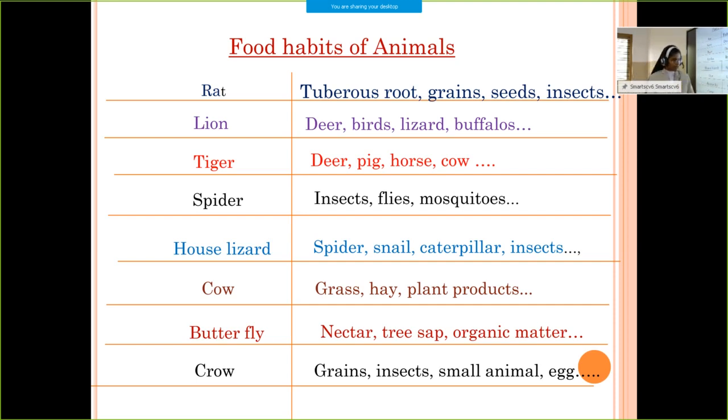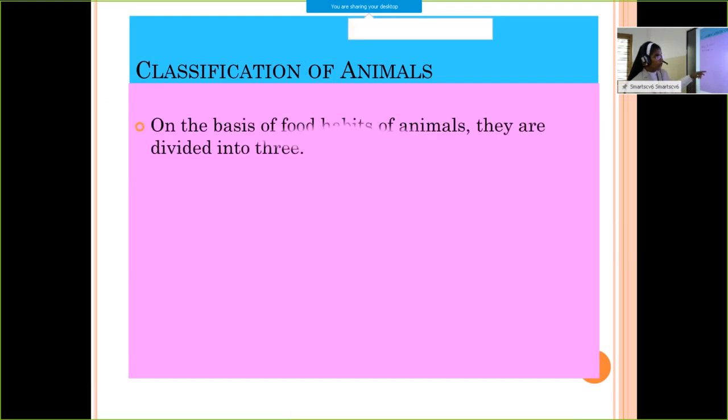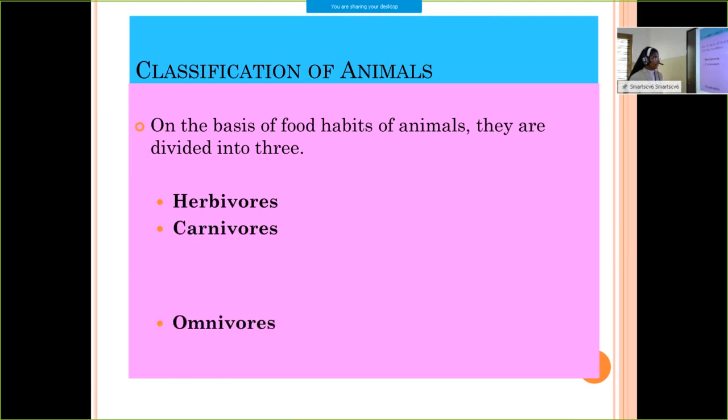Then crow: grains, insects, small animals, etc. So crow can have both plants as well as animals as food. Okay. So based on these food habits, the animals can be categorized into 3. They are herbivores, carnivores, and omnivores. On the basis of food habits, animals are divided into 3: herbivores, carnivores, and omnivores.